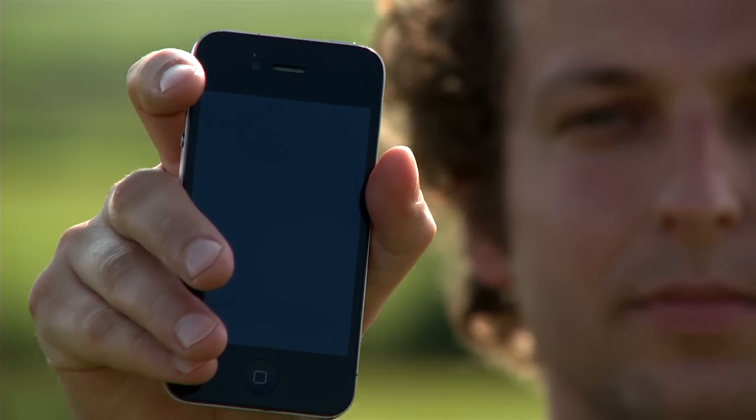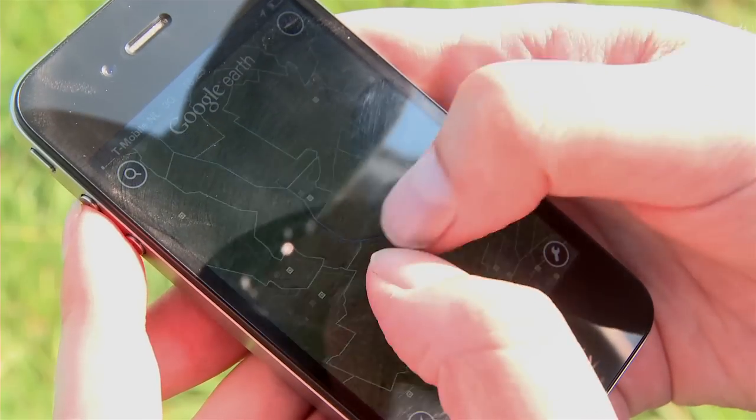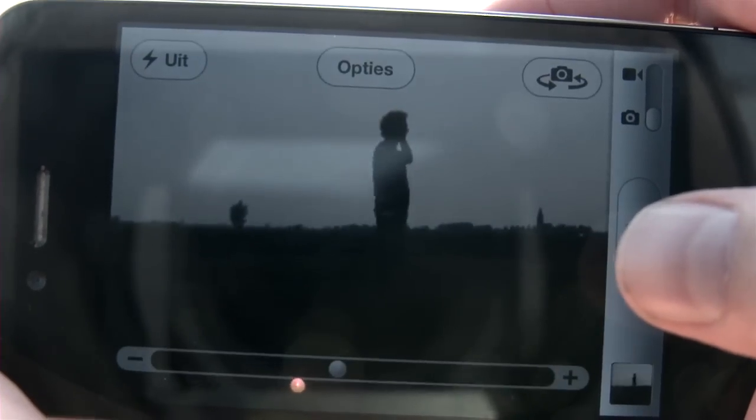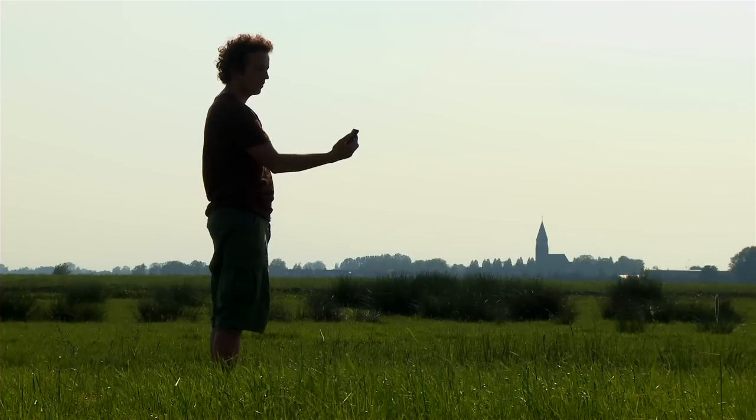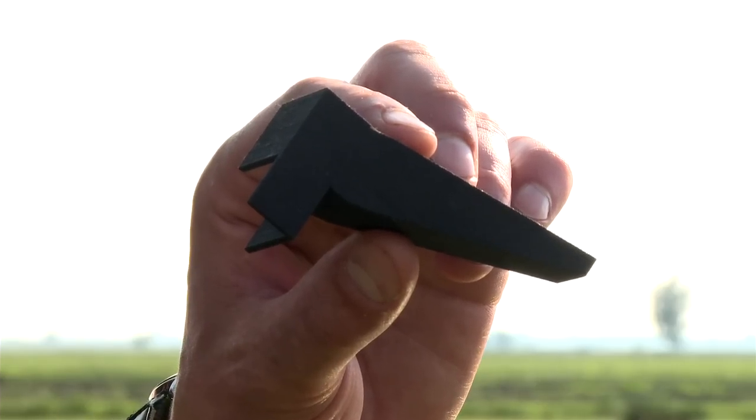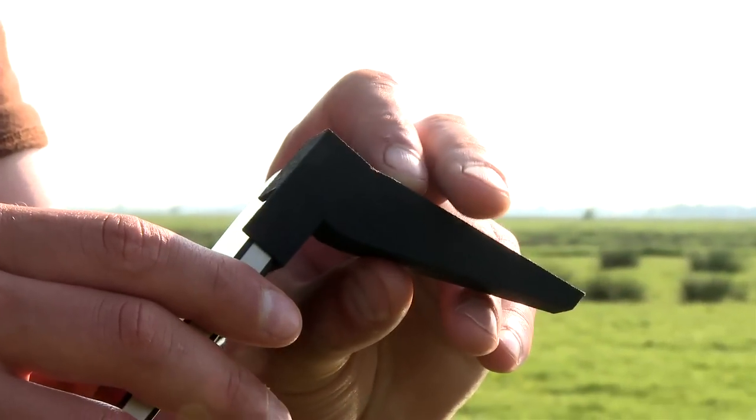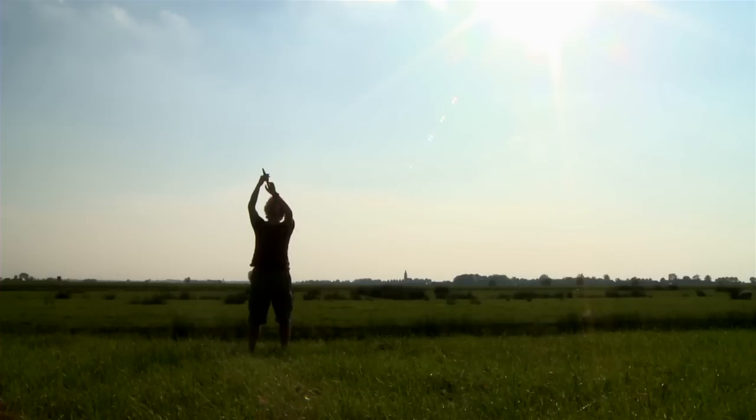Your smartphone. You use it to call your family, to mail your friends, to surf the internet, to make pictures, and now you can do science with it because there's iSPEX. iSPEX is a special add-on for your smartphone. With the add-on, you can measure fine dust in our atmosphere.